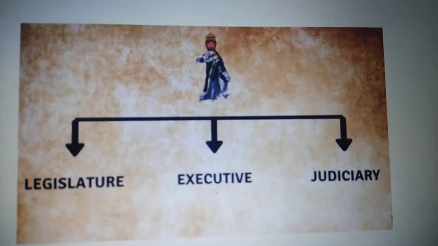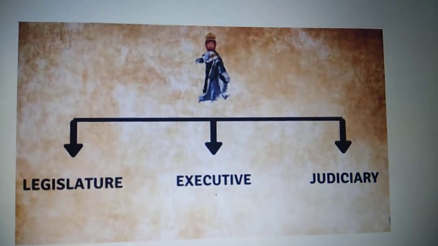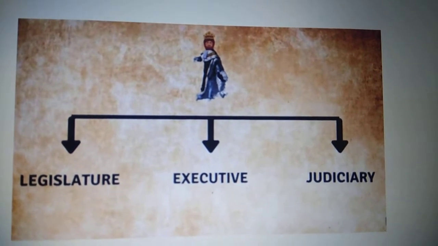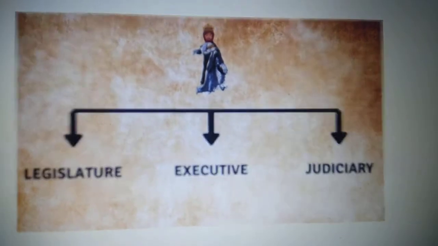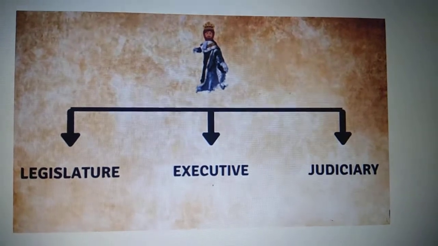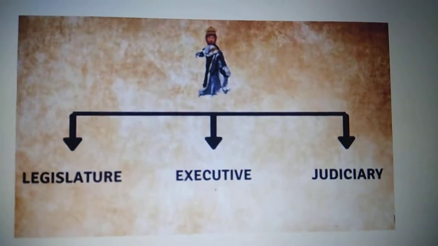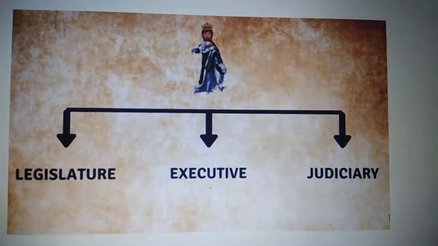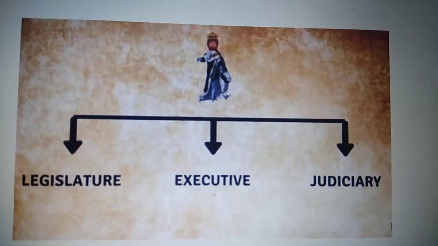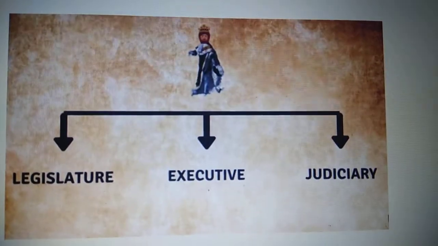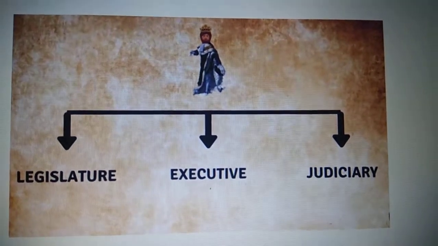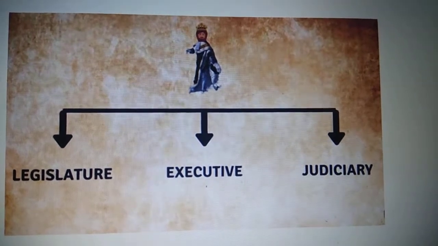The powers now were separated and assigned to three main branches or organs, which were a legislature, the executive, and the judiciary. You have learned this when you were learning our Indian Constitution. So, when the powers were assigned to these three organs of the government, then France became a constitutional monarchy.